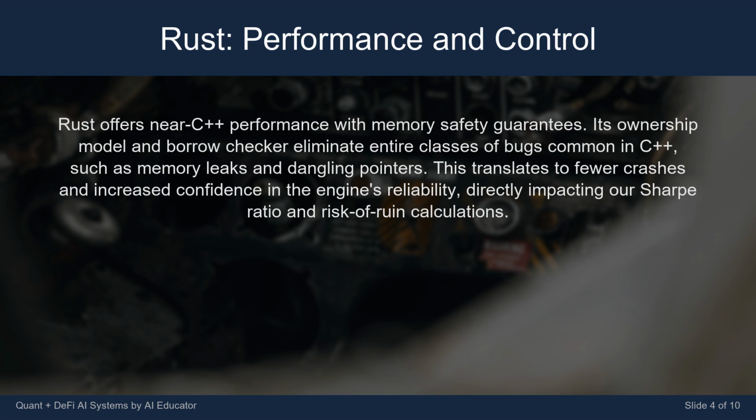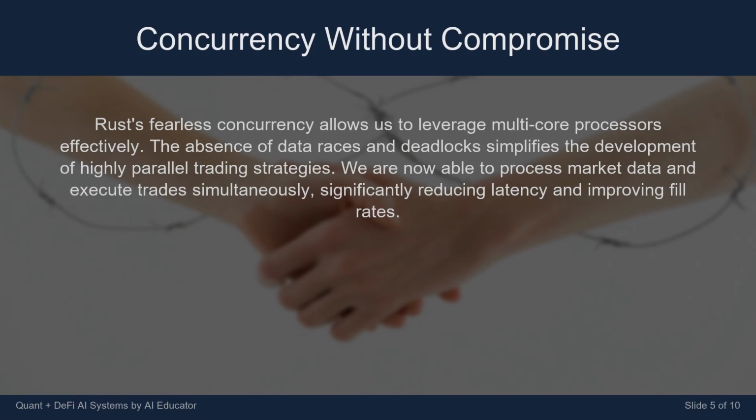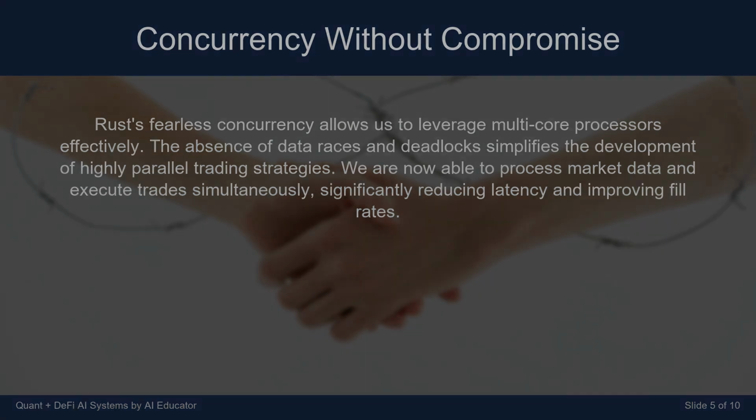of ruin calculations. Rust's fearless concurrency allows us to leverage multi-core processors effectively. The absence of data races and deadlocks simplifies the development of highly parallel trading strategies. We are now able to process market data and execute trades simultaneously, significantly reducing latency and improving fill rates.